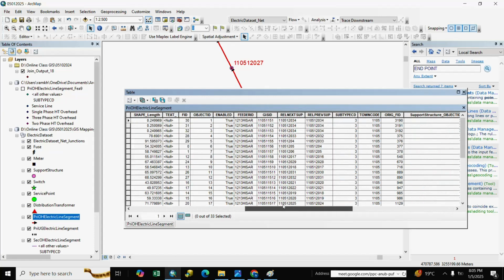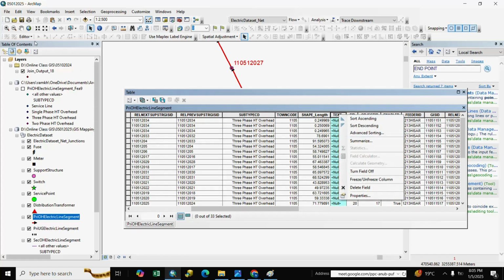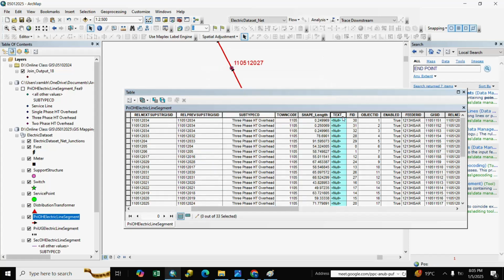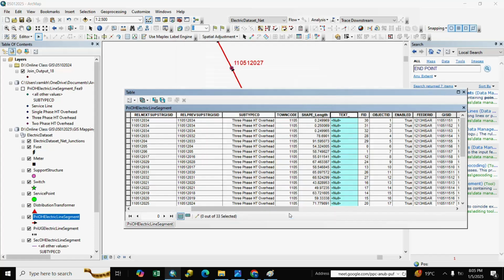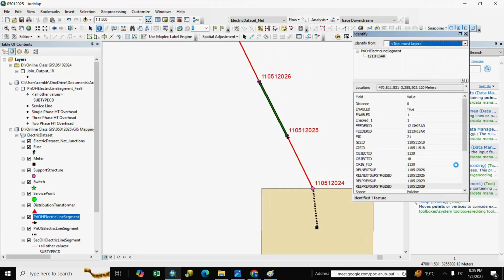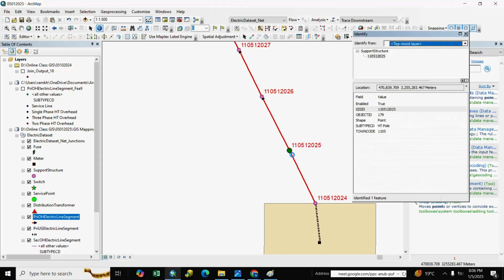And we go to test, GSID, we populate, and we see here 19, you see here 19, but previous pole is 15.